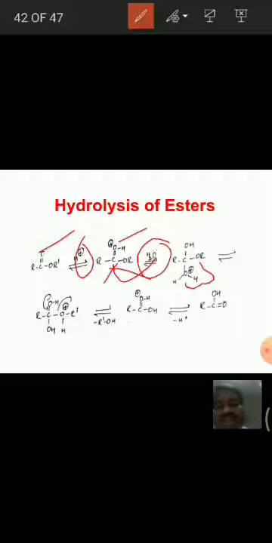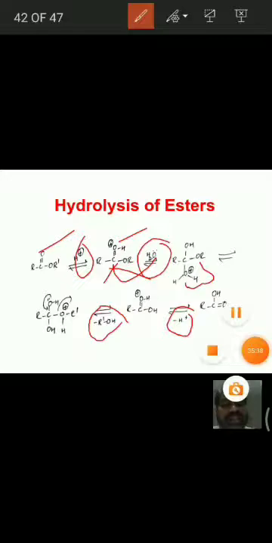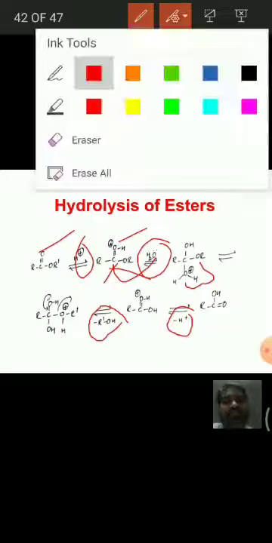Next, elimination of this alcohol. Next followed by deprotonation, that means with the loss of H plus, we get the carboxylic acids. That means carboxylic acids and these alcohols are the products in hydrolysis of esters.